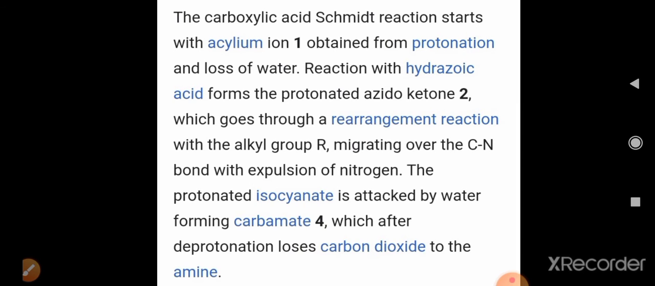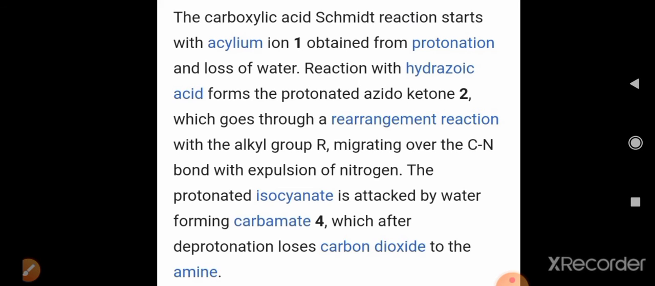Now let us see the mechanism. In the mechanism, you can see that the carboxylic acid gives rise to the formation of an acylium ion, which is obtained by protonation. To undergo protonation, the carboxylic acid needs H+ ion, that is a proton, which is provided by the acid solution that is used as a catalyst for the reaction.